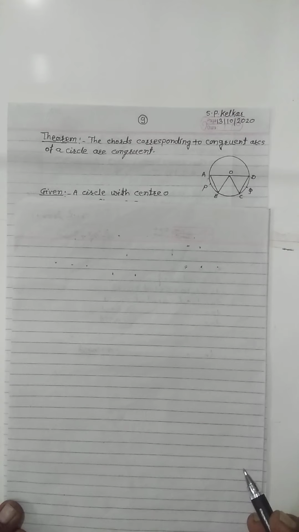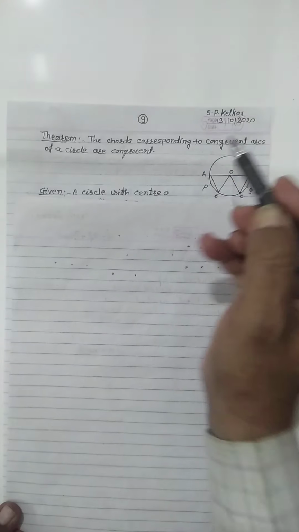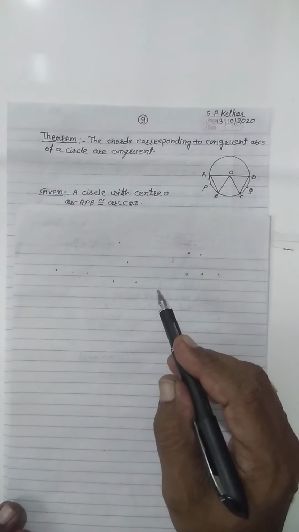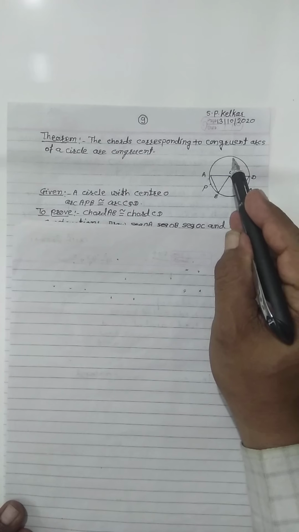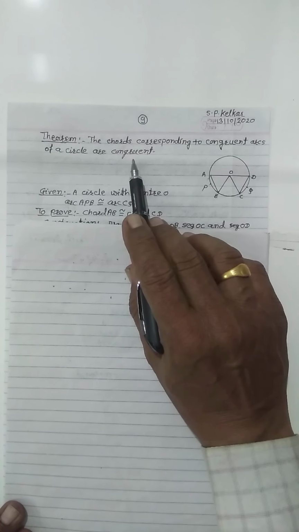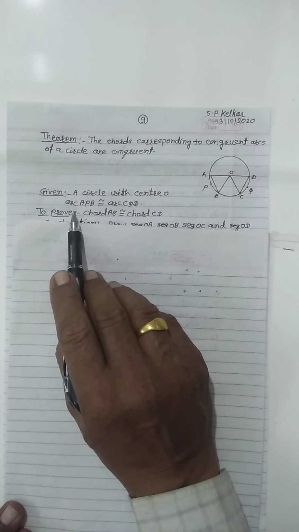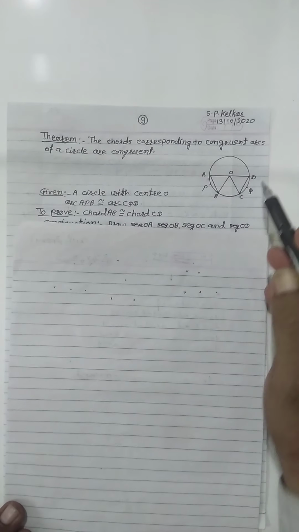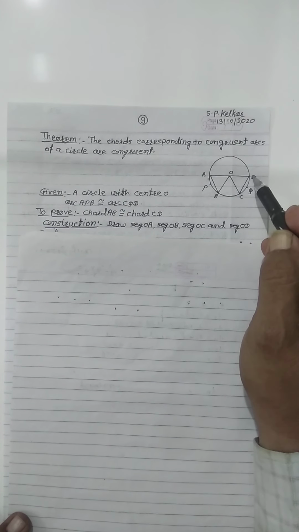Today, we are going to study the theorem: the chords corresponding to congruent arcs of a circle are congruent. In this theorem, the chords corresponding to congruent arcs means if the arcs are congruent, then the corresponding chords are also congruent. Given a circle with center O, arc APB congruent to arc CQD. To prove: chord AB congruent to chord CD.